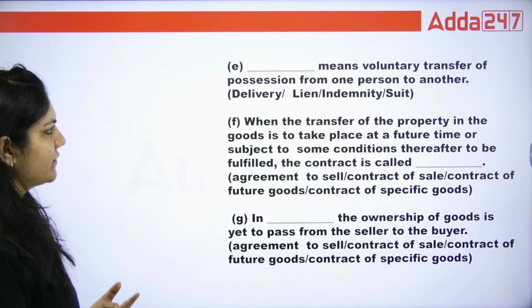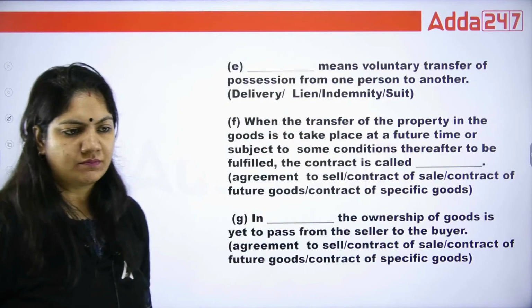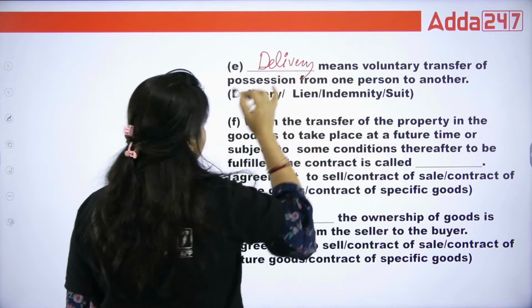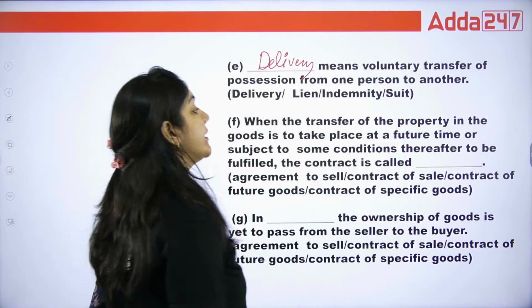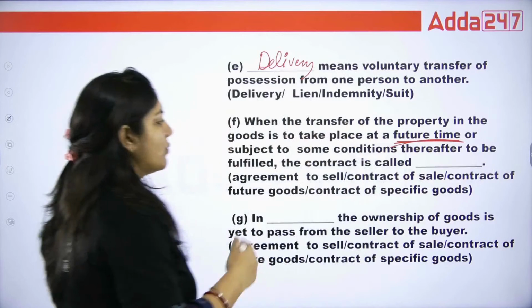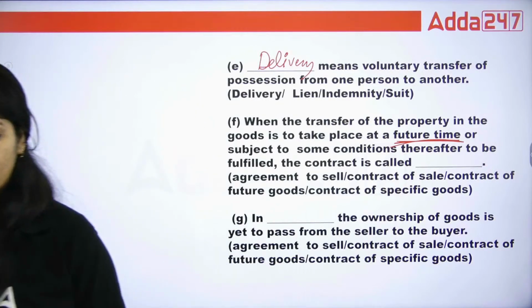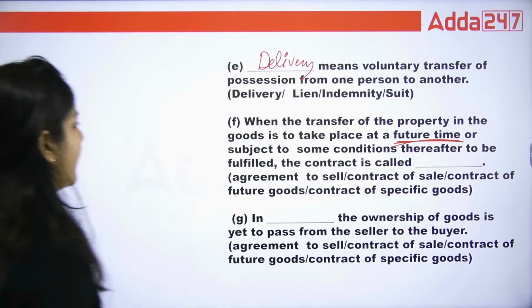Dash means voluntary transfer of possession from one person to another: delivery, lien, indemnity, suit. So the answer will be delivery. When the transfer of the property in the goods takes place at a future time, class, future time, what is it called? Agreement to sale, contract of sale, contract of future goods, contract of specific goods. What is the right answer, guys? So that is called agreement to sale.